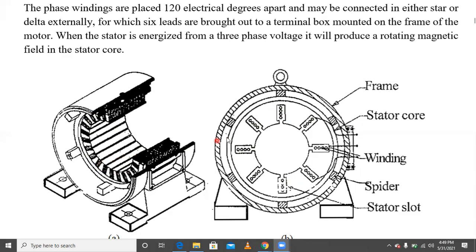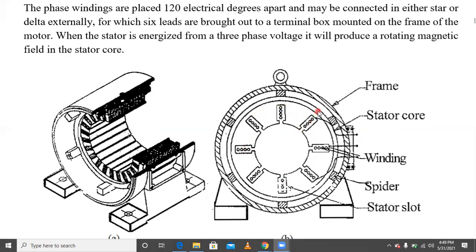In these slots the windings are placed in this manner. The winding is placed on the stator core like this. That's why it is called the stator winding, and it is stationary. The stator winding is stationary, it's not rotating, remember. But the magnetic field developed in the stator winding is rotating. The stator winding is stationary; only the rotor is rotating.